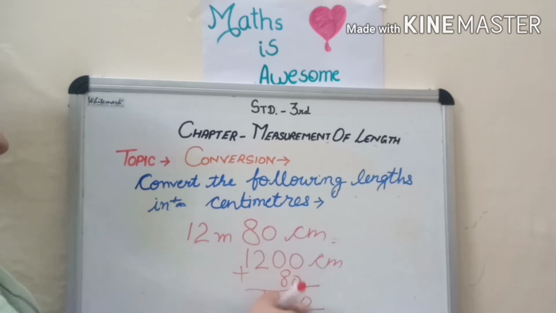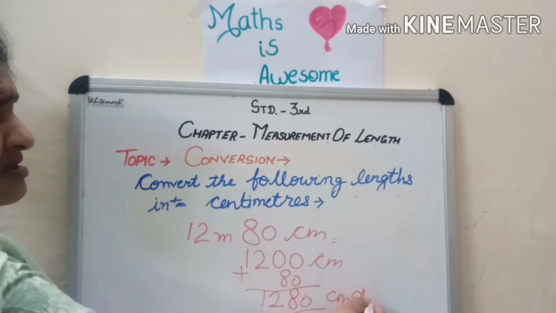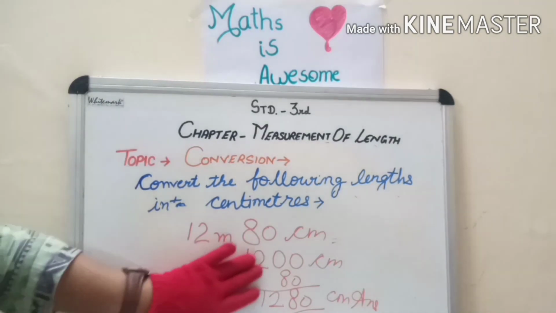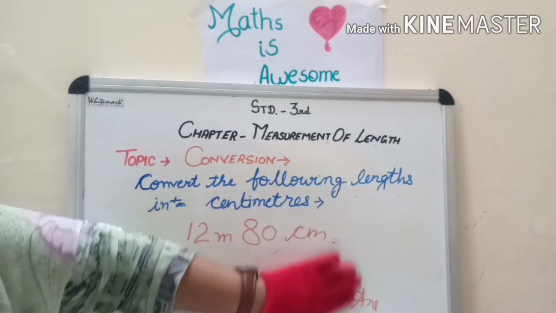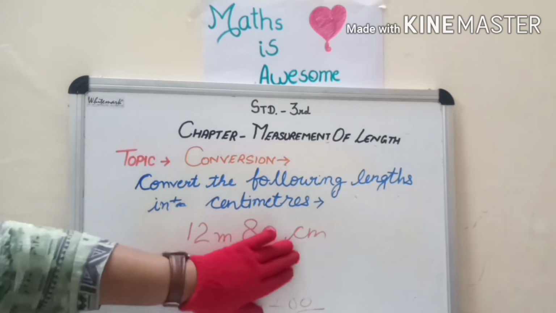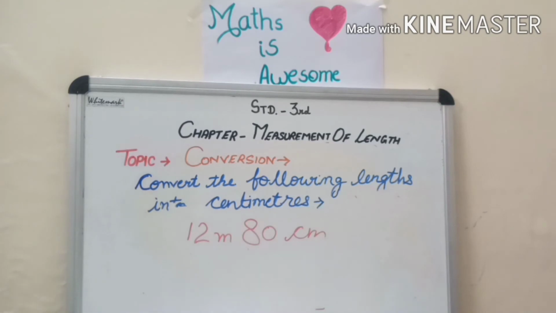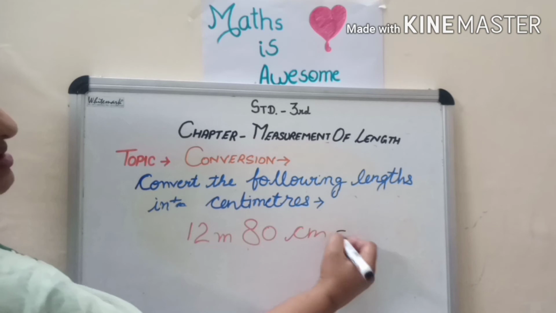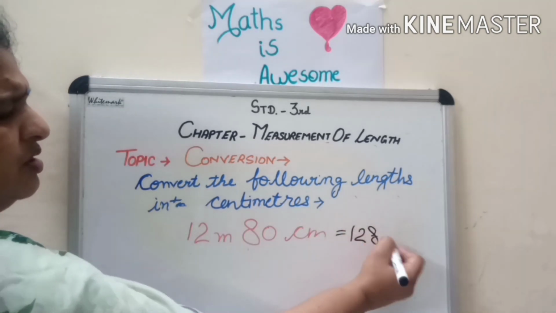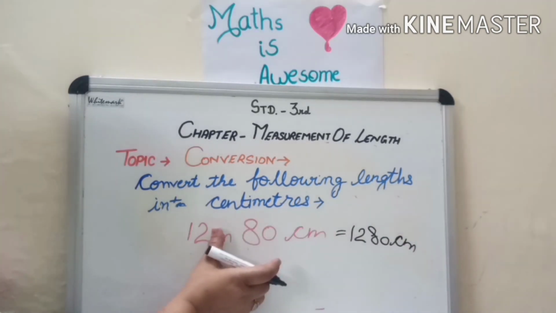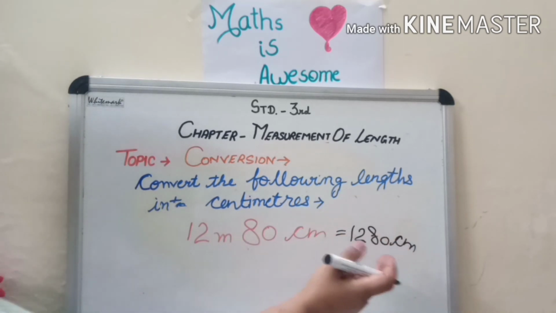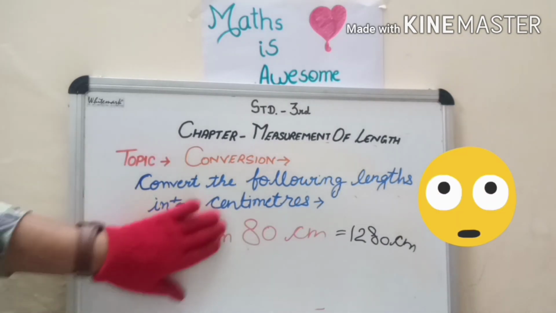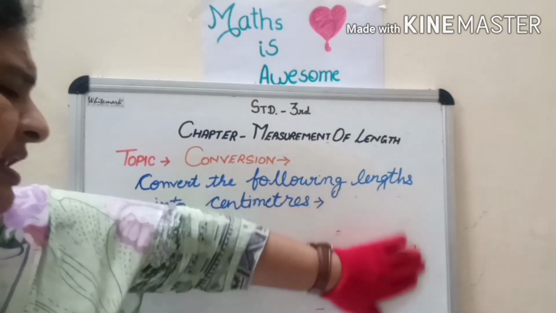Okay children, 1280 centimeter. Children, some children are doing it like this, because sometimes some teachers, maybe some elders, are telling you it's very easy, you just remove this m and you will get the answer. Yes, it's true. When you remove this m, the answer will be 1280. Otherwise you solve it, the answer will be the same. But children, you can face a problem if the question is like this.